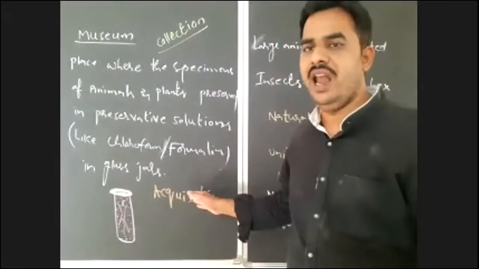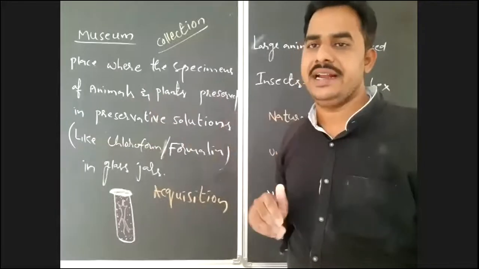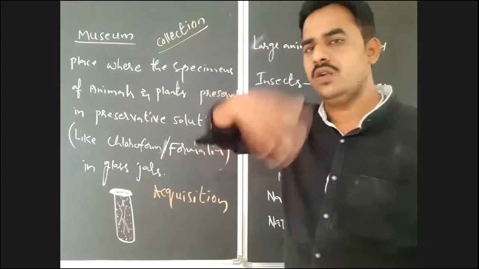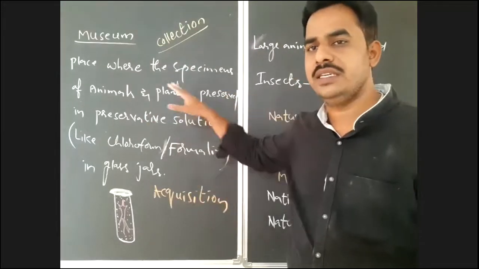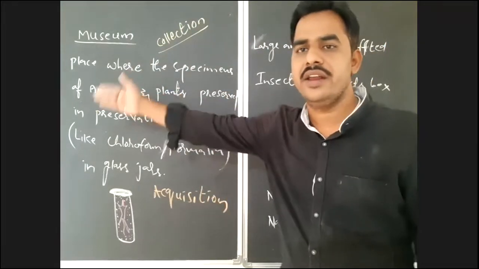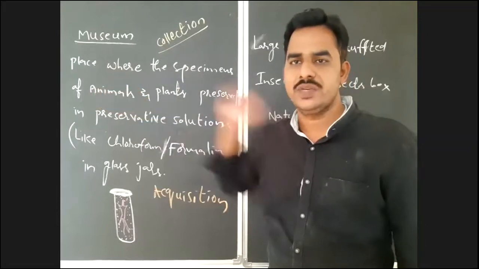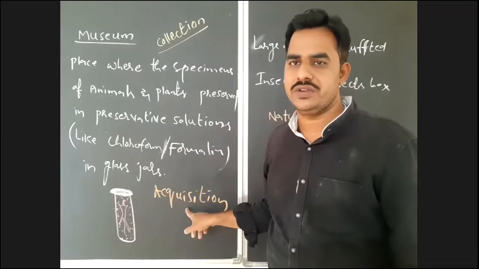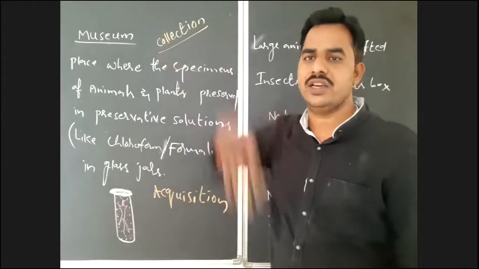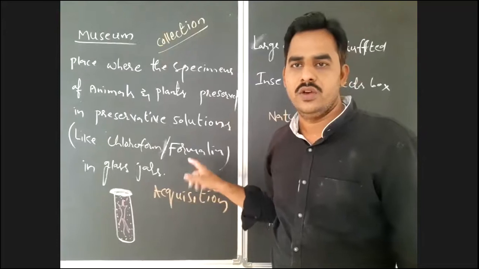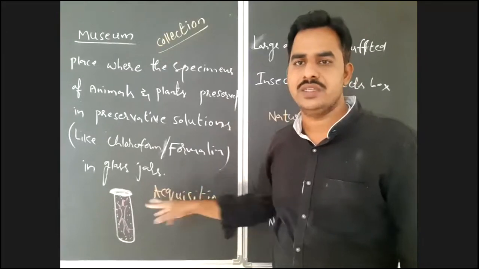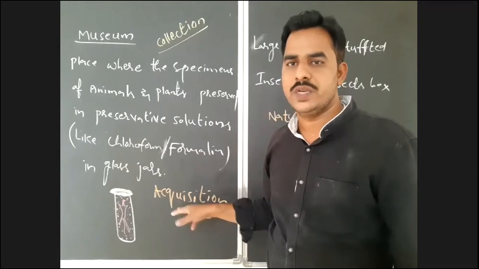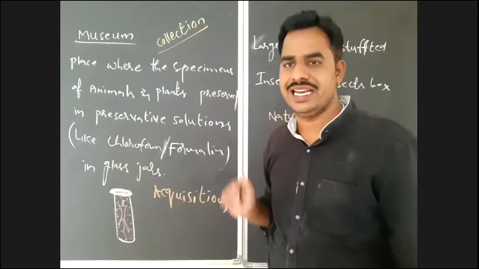Any material or specimen newly added to collection. So adding acquisitions increases the size of collection, that you have to know. The total materials or specimens present in the museum is a collection.